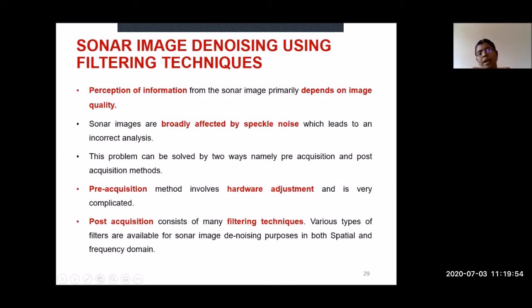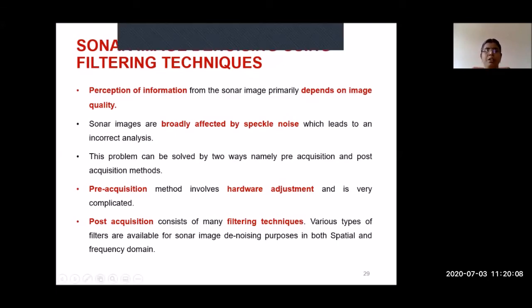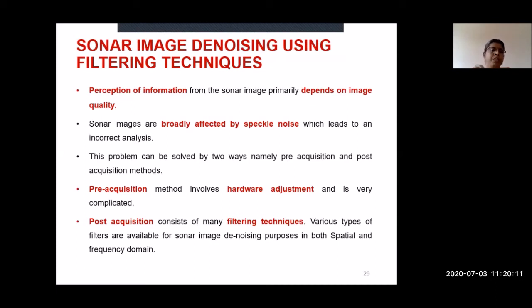Pre-acquisition means you have to adjust the hardware of the camera. If you want to get a good quality image, you have to use a good quality camera. If you go for good quality hardware adjustment, our cost is also high. So in order to avoid this, you have to go for post-acquisition. After getting the image, we have to do the processing on the image in order to increase the quality. So post-acquisition for denoising is mainly a filtering technique.